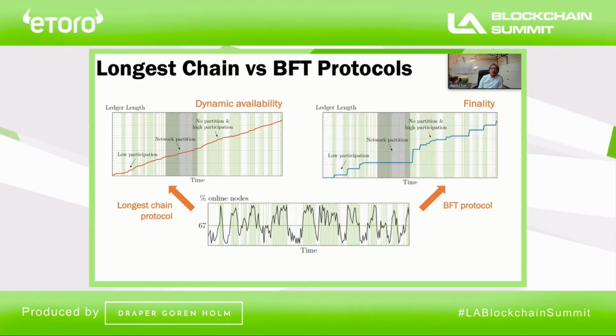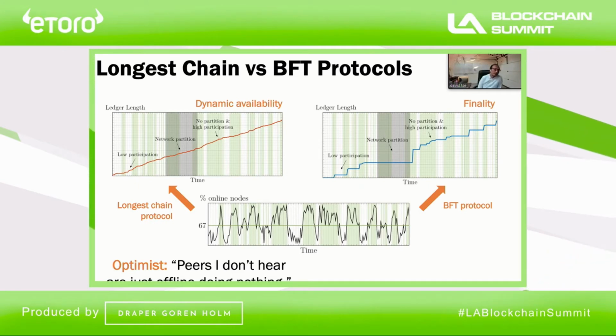On the other hand, the BFT protocol will stop growing when there's network partition or low participation, and when there's high participation and no partition, then it will grow and continue to grow, okay? So the reason why these two protocols behave so differently under the same network setting is because they're making two different sets of trust assumptions.